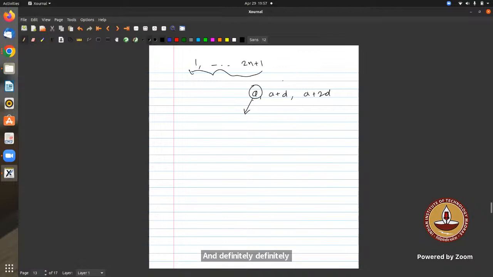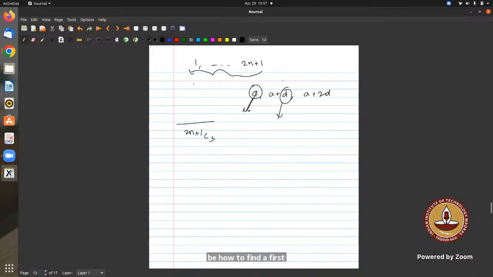Here your choices will be: how to find A first, then you have to choose the value of d, and accordingly you have to choose the numbers. The denominator is very straightforward. It is 2n plus 1 C 3.